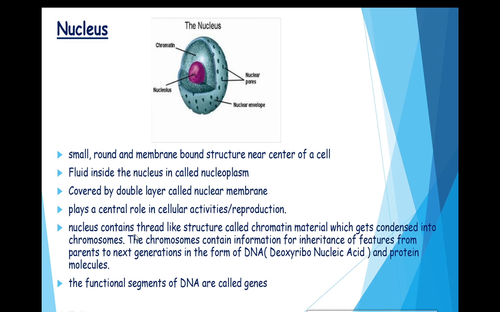The nucleus contains a thread-like structure which we call chromatin, which gets condensed into a chromosome. The chromosome contains information for inheritance of features from parents to the next generation in the form of genes. Briefly, genes are like DNA. DNA means deoxyribonucleic acid and protein molecule. The functional segments of DNA are called genes. Getting it? So write down these things in your notebook.